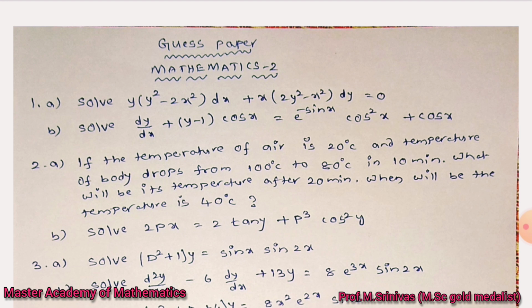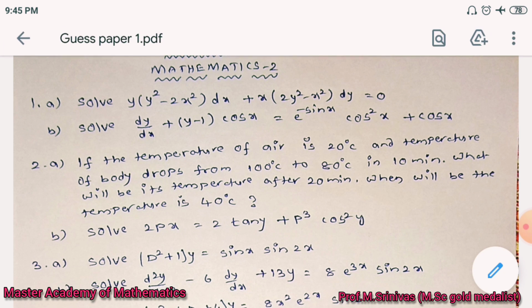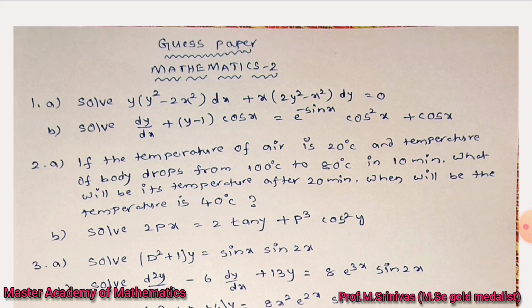Similarly, 1b bit: solve dy/dx + (y − 1)cos x = e^(−sin x)(cos² x + cos x). So this problem is nothing but one type of linear differential equation. So based on that, you can directly find out your solution.